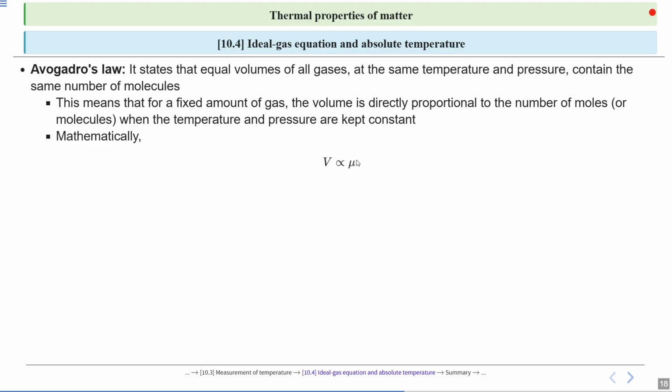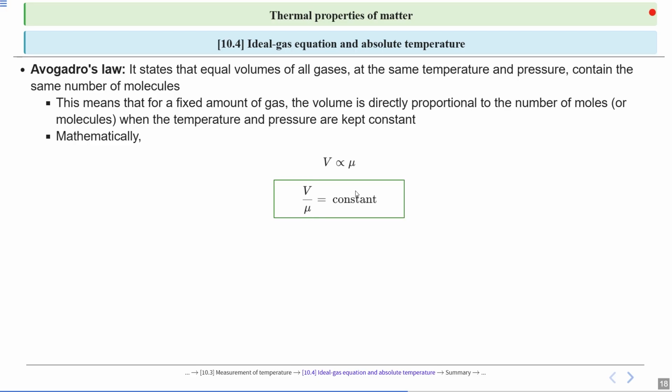Now, according to Avogadro's law, volume is equal for all gases, and pressure and temperature are constant. So it will be V by mu equal to constant.